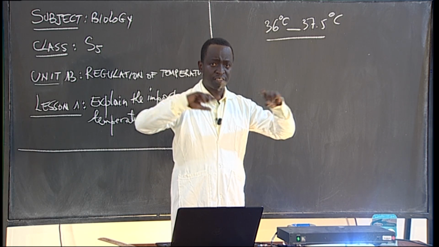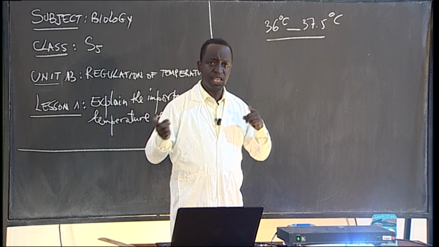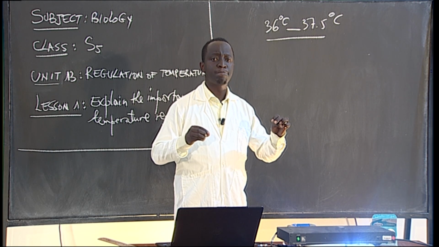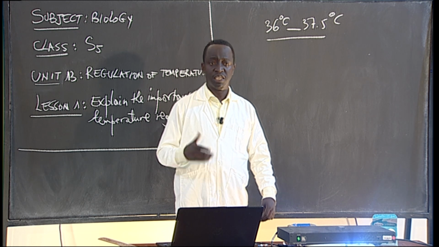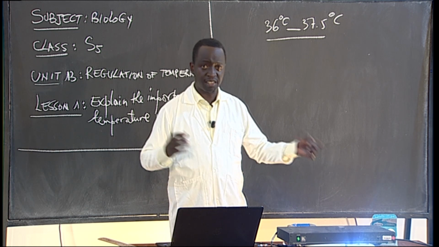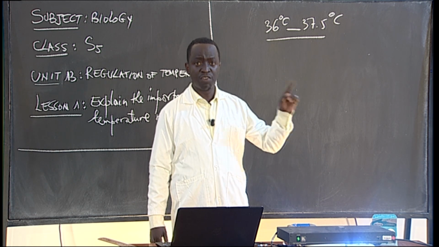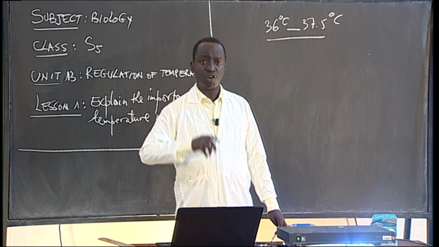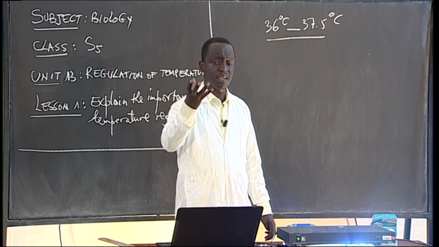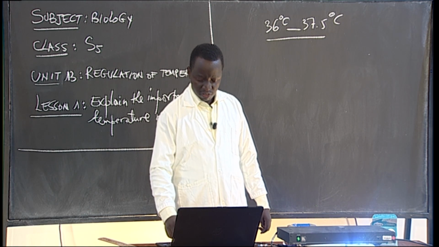We also have external environments. Our internal environment is going to be balanced, kept constant according to the external environment, so the external environment cannot affect the temperature of our body. The body will have the mechanisms, the ways of keeping this temperature constant.